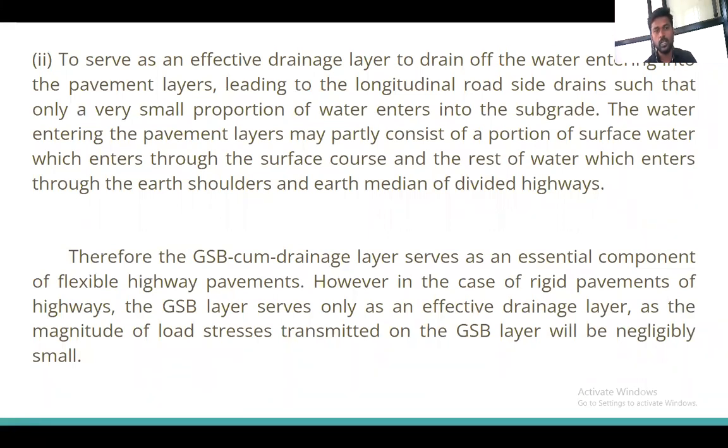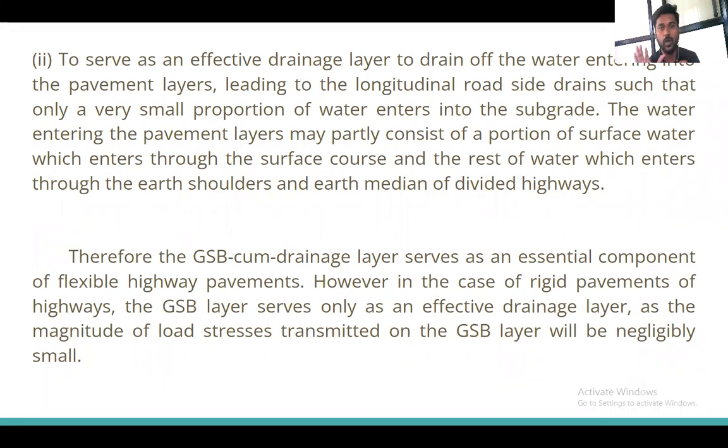The water entering the pavement layer may partially consist of surface water which enters through the surface course, and the rest of the water which enters through the earth shoulders and the earthen median of the divided highway. Means what? The water coming from the surface layer is very much less. Majorly, water penetrates from where?